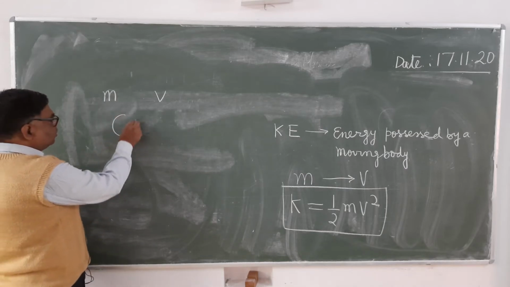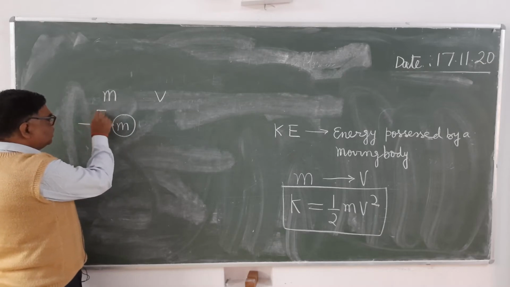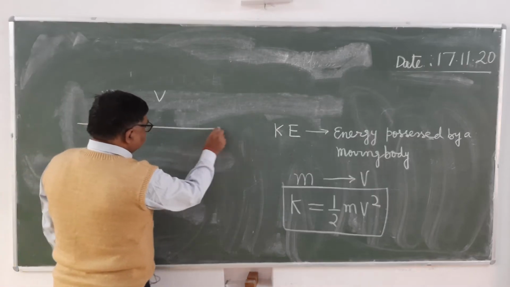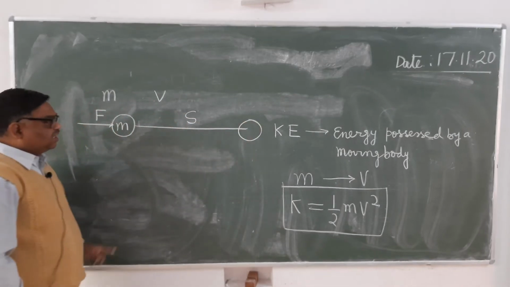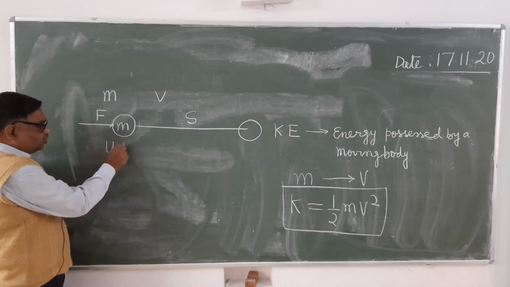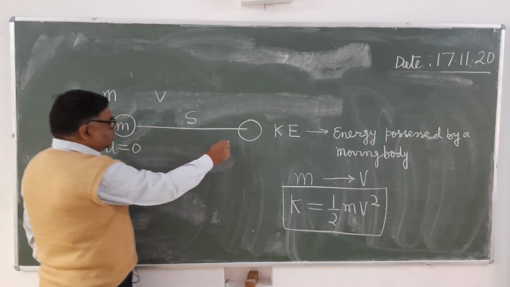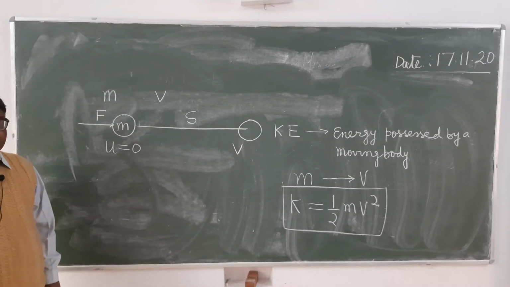Suppose when the force F is applied up to the distance s, here it covers a distance s in the direction of force. Here it was at rest, u was 0. Now here it achieves the velocity v. It's clear?